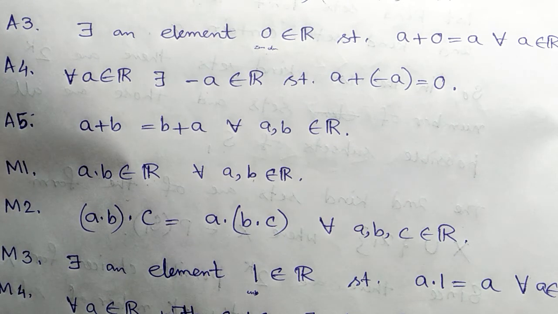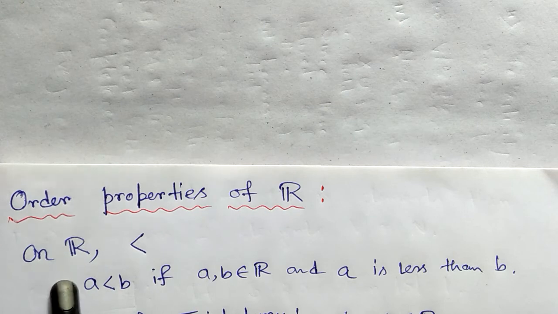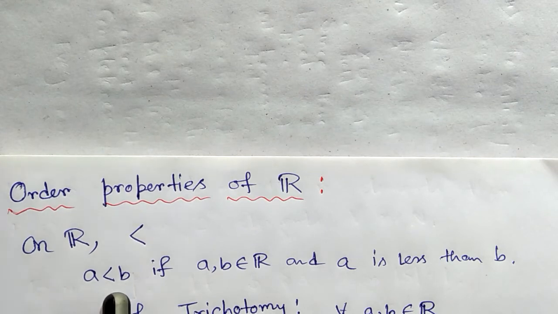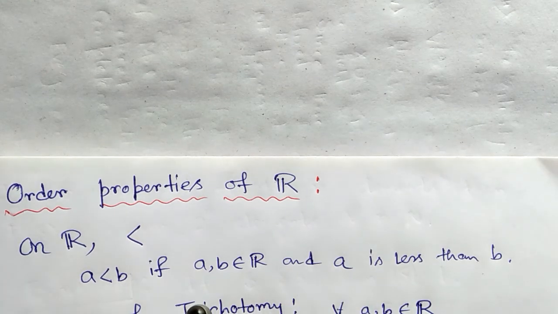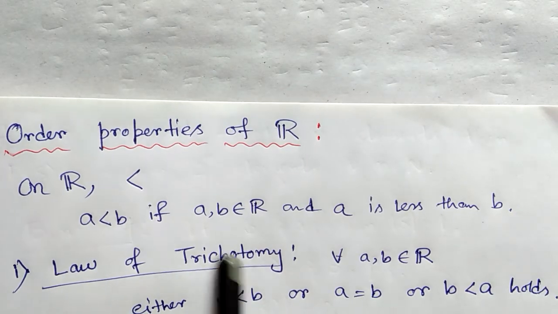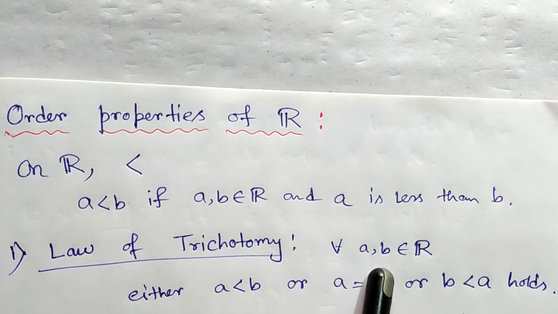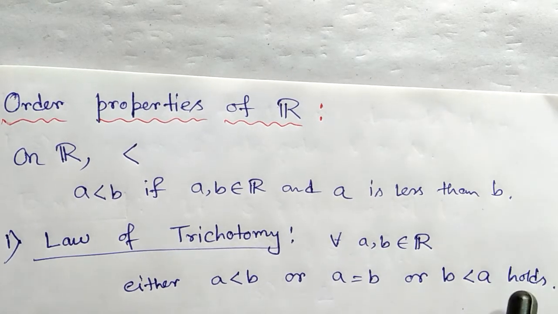Next, we come to the order properties of ℝ. At first, on the set of all real numbers, we define a linear order relation: a < b, if a, b are two real numbers and a is less than b, and it satisfies four properties. Number one is the law of trichotomy. The law of trichotomy states that for any two real numbers a and b, either a < b or a = b or b < a holds.